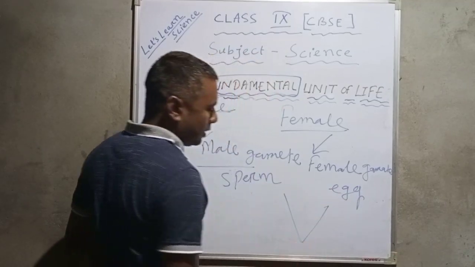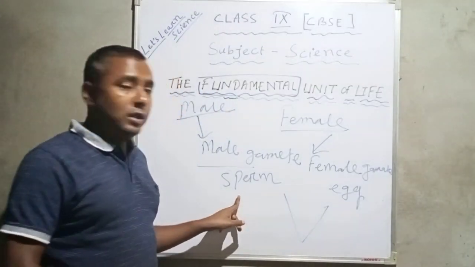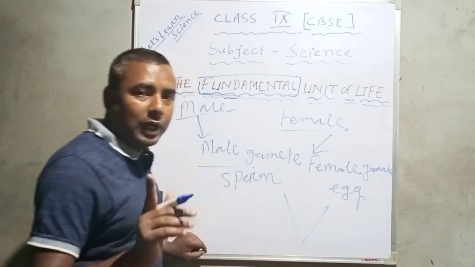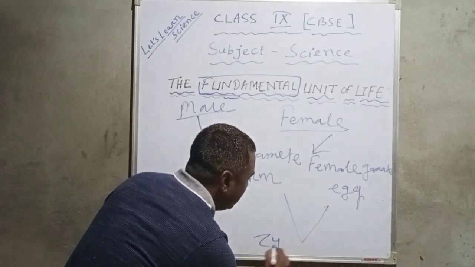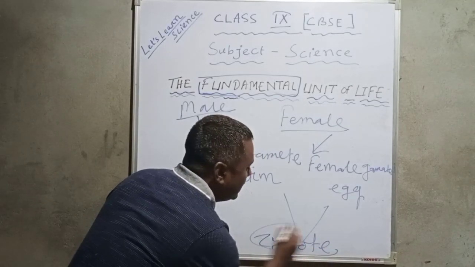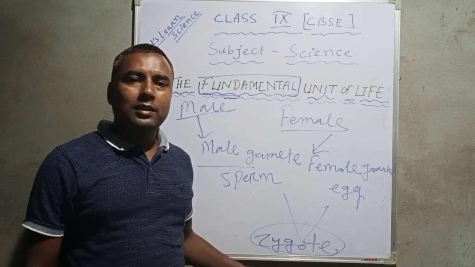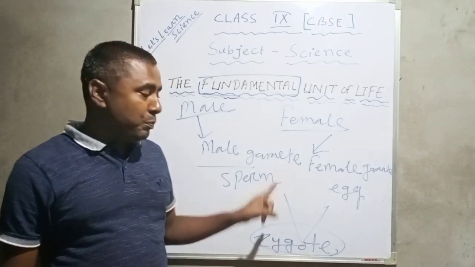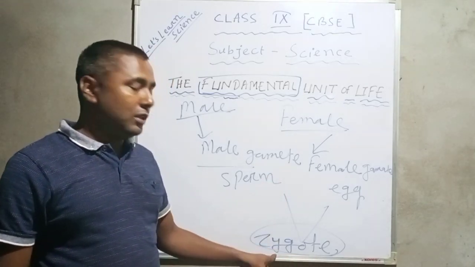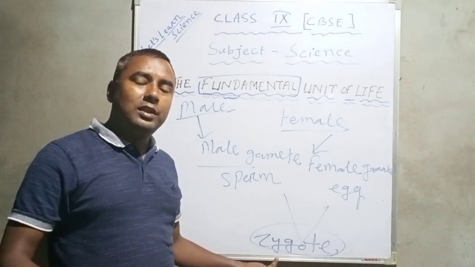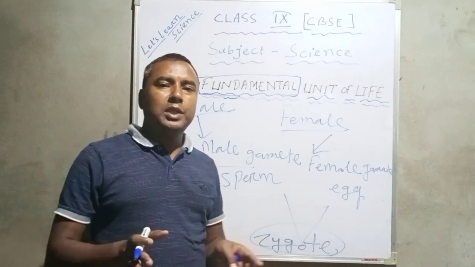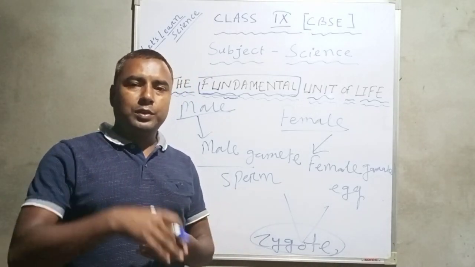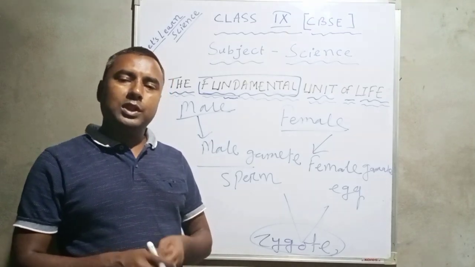These two combine together to form what? The fusion of male gamete and female gamete is called fertilization. As a result of fertilization, what is formed? Zygote. This zygote is a single cell. So life begins from a single cell. Zygote divides itself, then it becomes embryo. Embryo divides so many times, then it becomes fetus, and after that, baby. Like this, a new offspring is born. Is it clear?